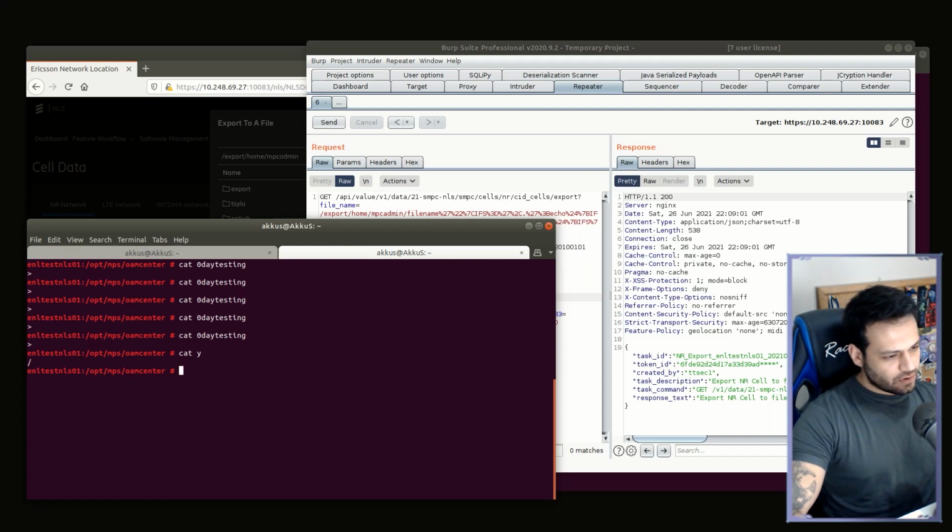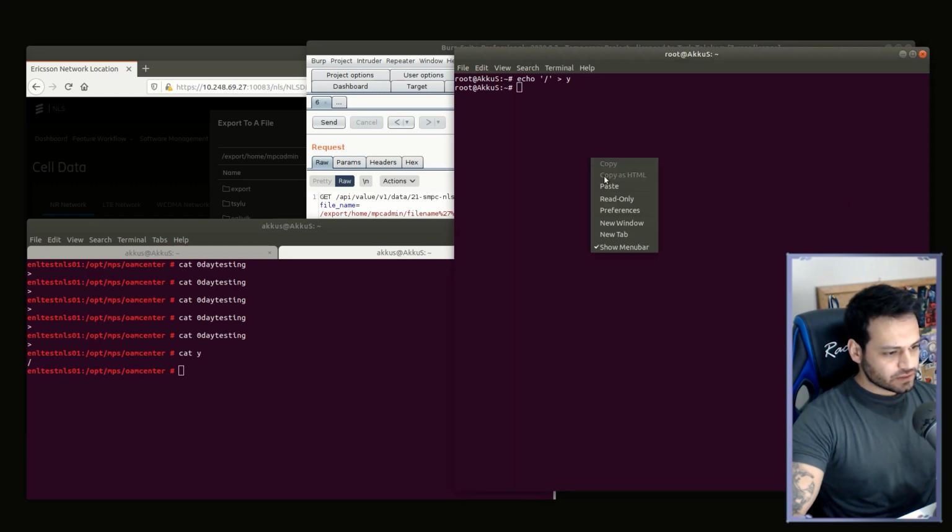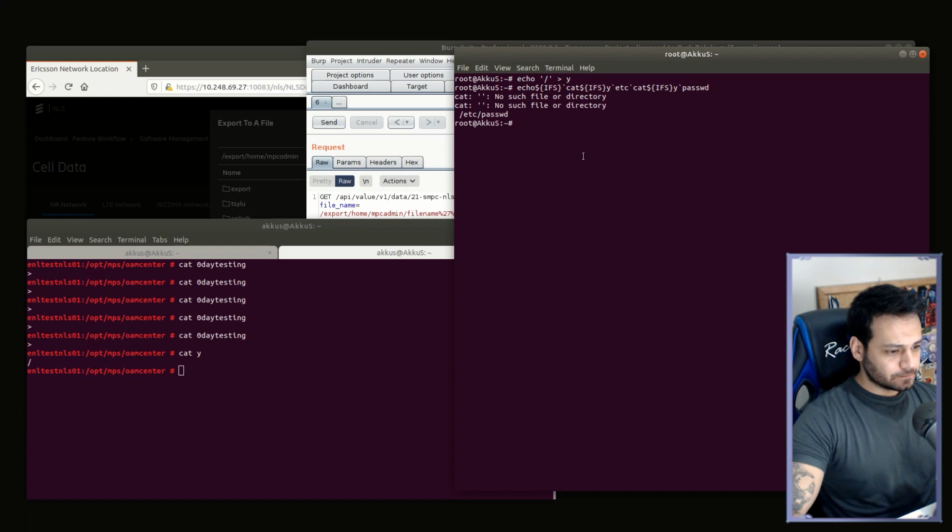Now there's a / in the file named y, so we can call the / character with the cat command, and we can embed it inside the echo command. Let's test in our own bash. There should be a file named y, so we can test it. It works successfully.